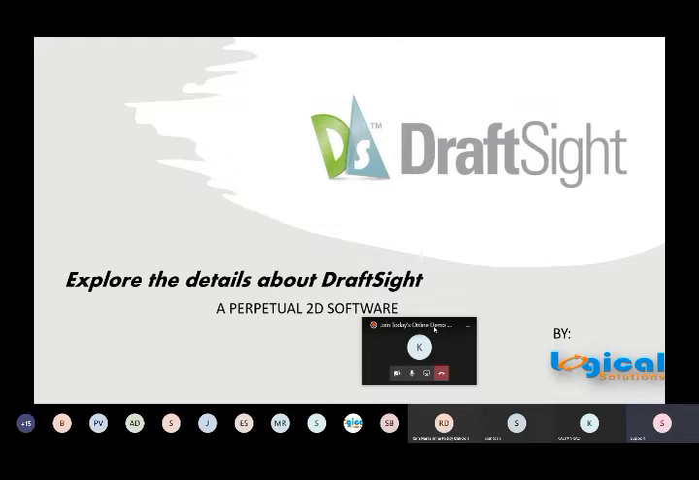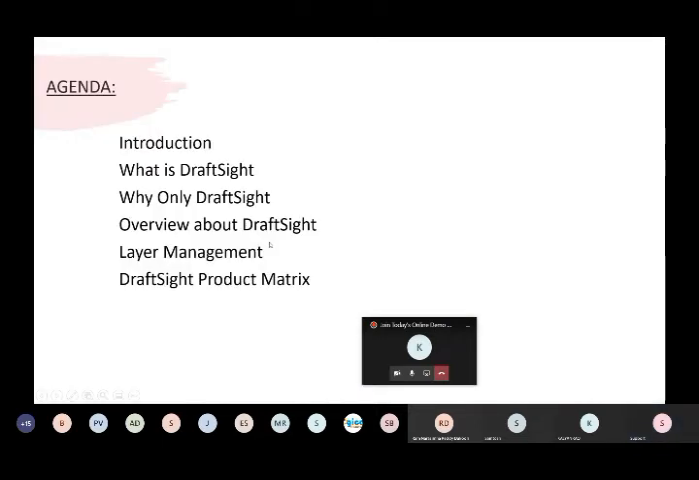So let me go to today's agenda. We start with the basic introduction: what is DraftSight, and why only DraftSight? So apart from other 2D software, why do we need to choose DraftSight? We give some advantages and an overview of DraftSight, like how the user interface will be, how the command operation will be, and how to design our 2D drawings. Those types of things we will cover.